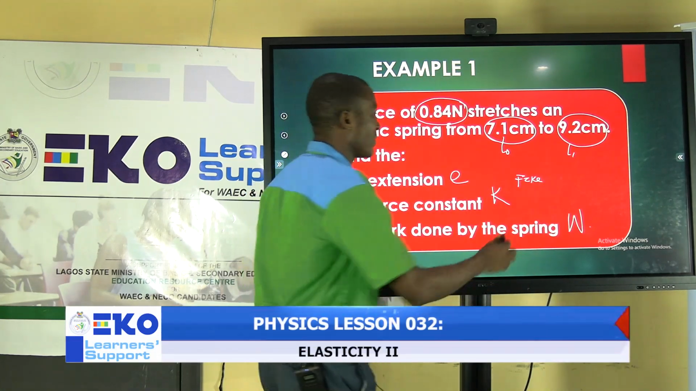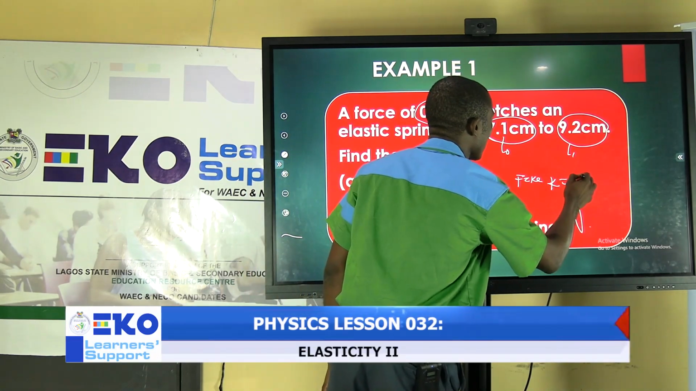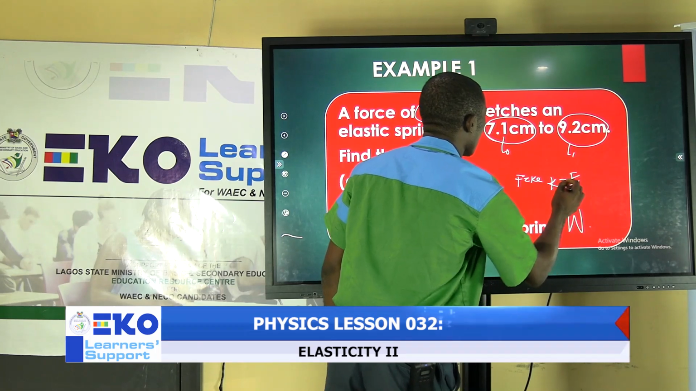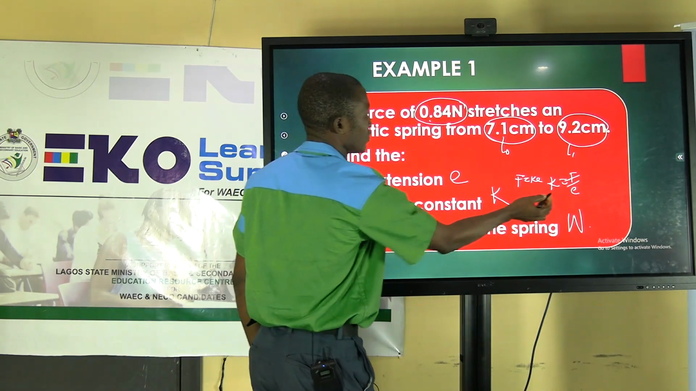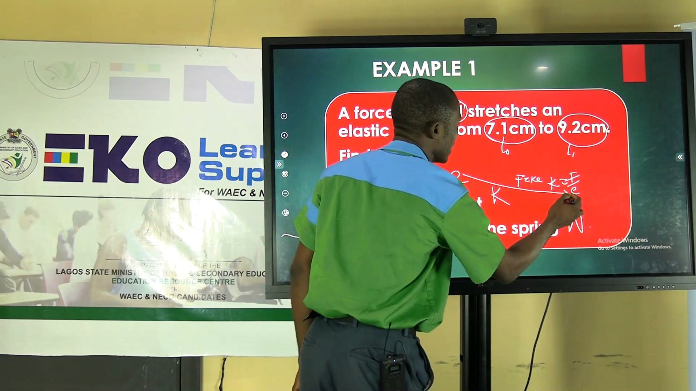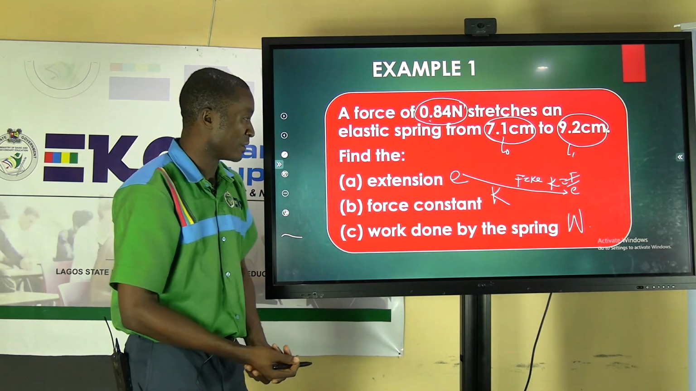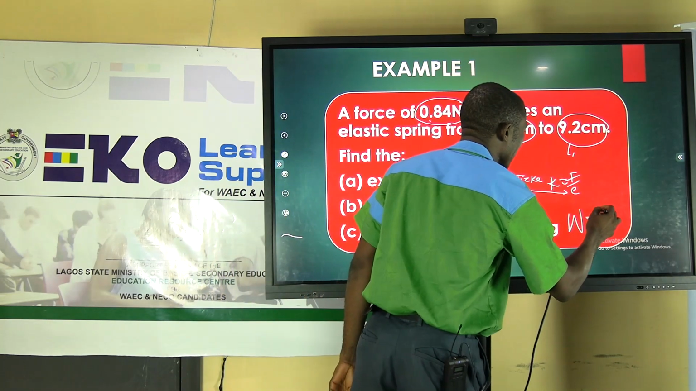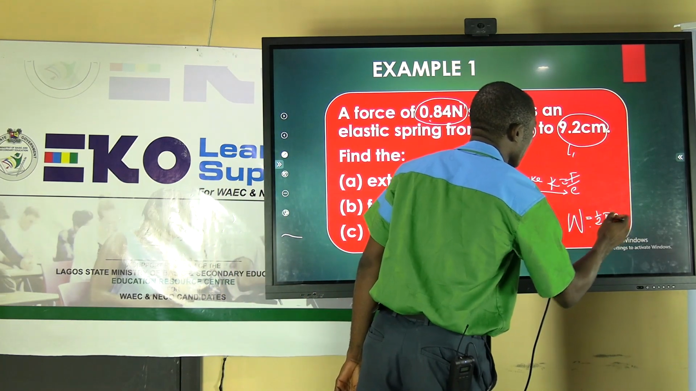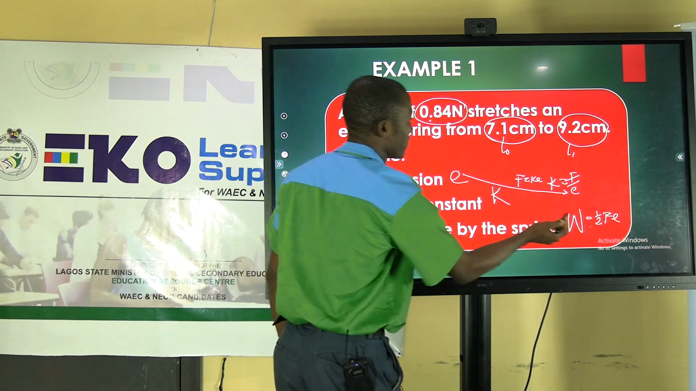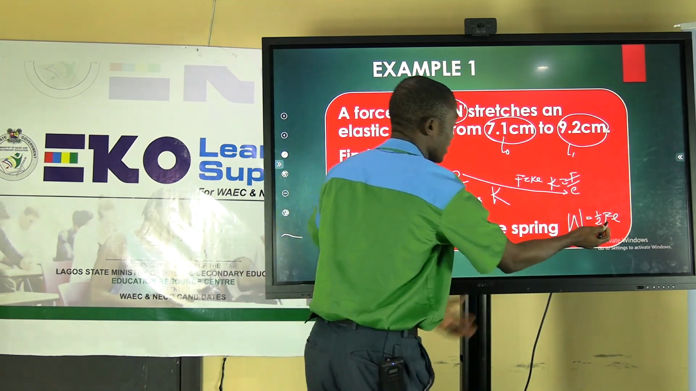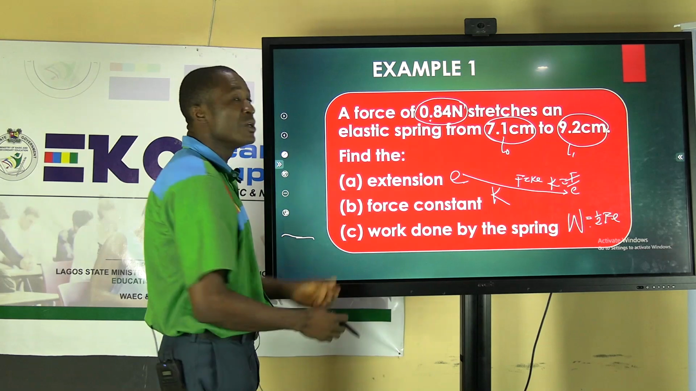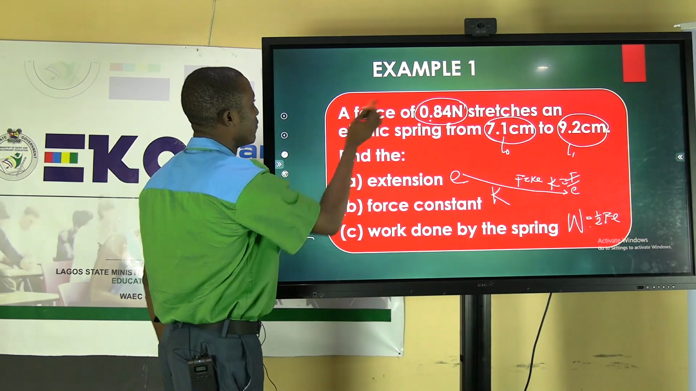For the force constant, from Hooke's law, F equals Ke. Making K the subject of the formula, we have K equals F over e. So once we get our extension, we pull it down here to get the value of the force constant. Work done is given as half Fe. Whatever force we have, we make use of the extension here, and that gives us the work done. So I've given you a preview of how to solve this.